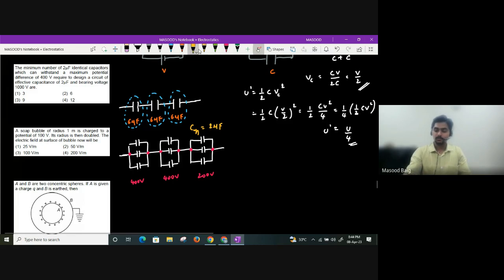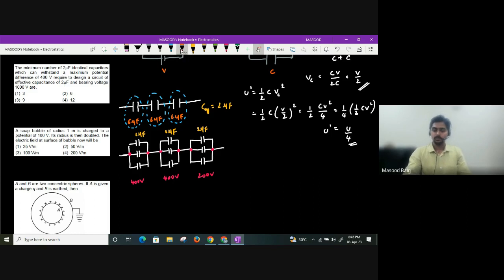Right? I want effective capacitance as 2 microfarad. It means I need to have 3 6 microfarad capacitors. How will I obtain 6 microfarad capacitor here? By placing 3 2 microfarad capacitors. Yes or no? If I am placing, I am going to get the effective capacitance as well as the effective potential difference. Yes or no, all of you?